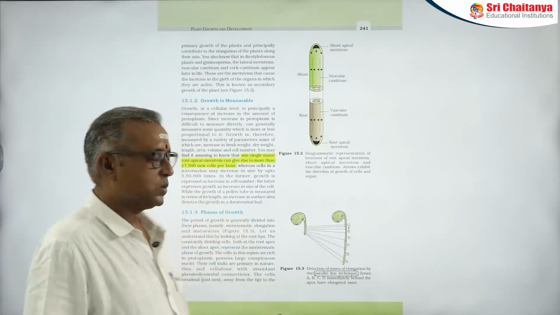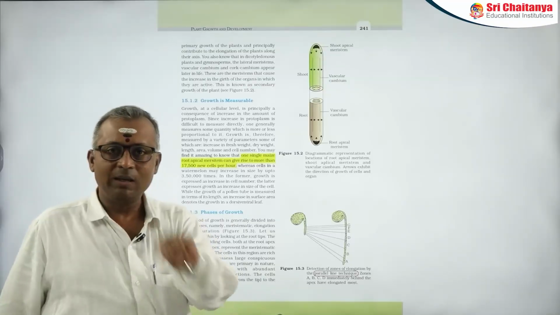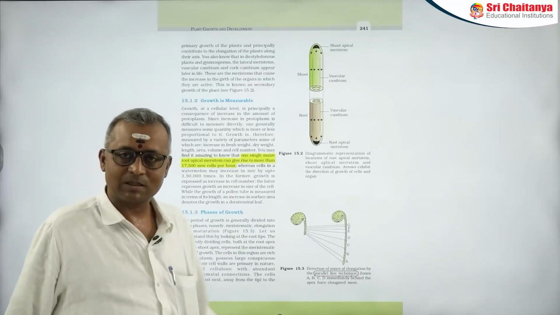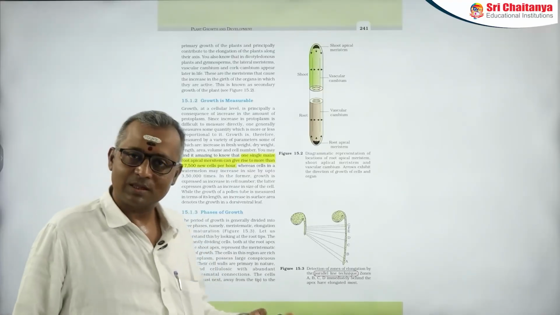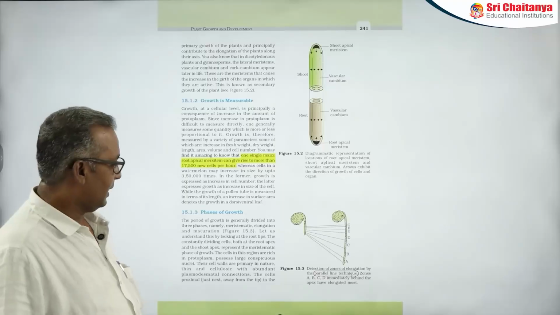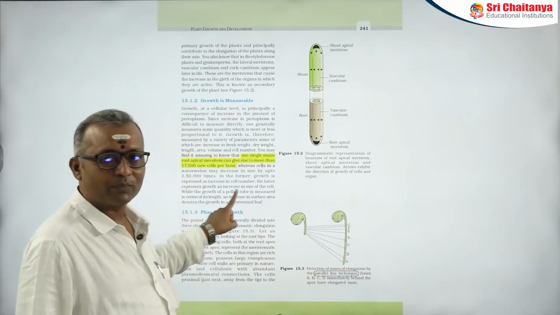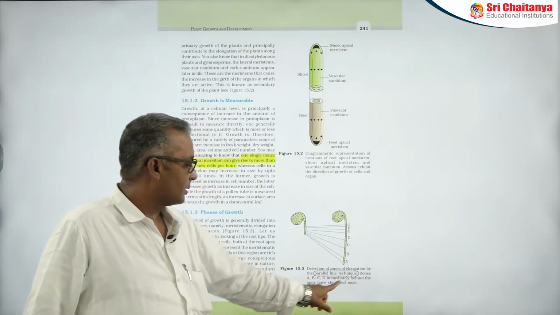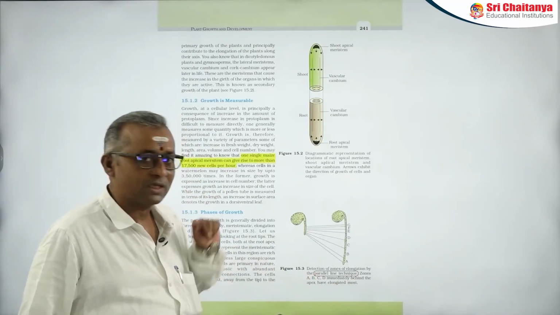Similarly, growth also has different phases. There are 3 main phases in the whole process of growth. One of that is meristematic phase, and second one is elongation phase, and third one is maturation phase. I think you are all aware about this diagram. This diagram is so important. Most of them don't read the description that they have given just below the diagram.